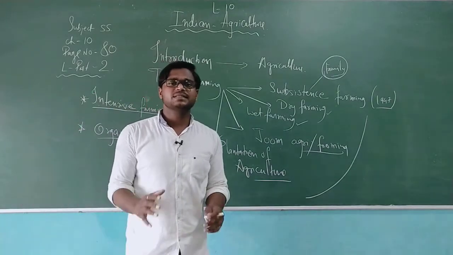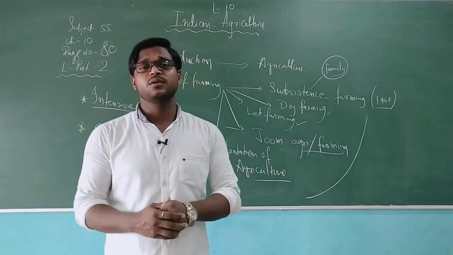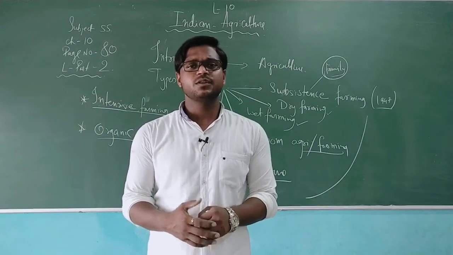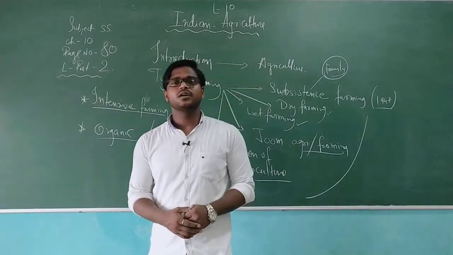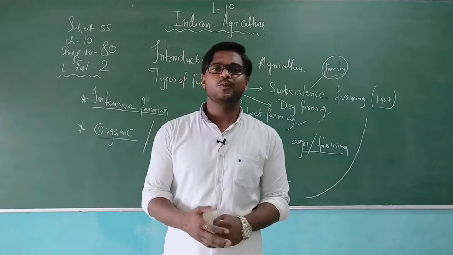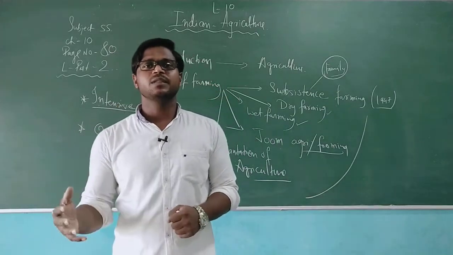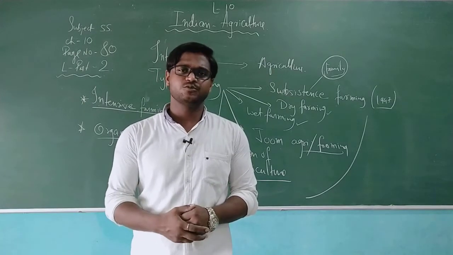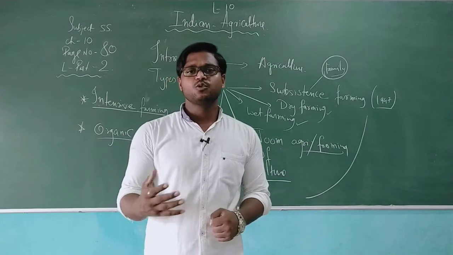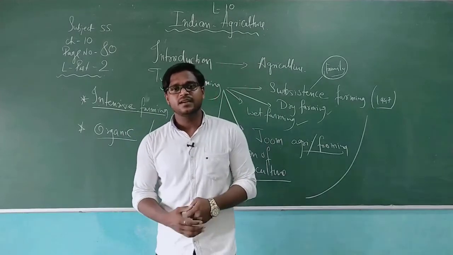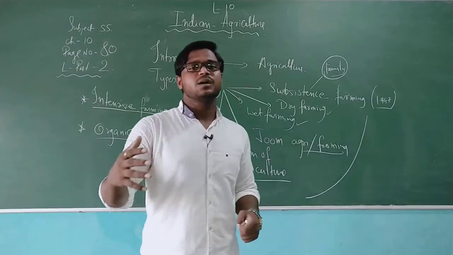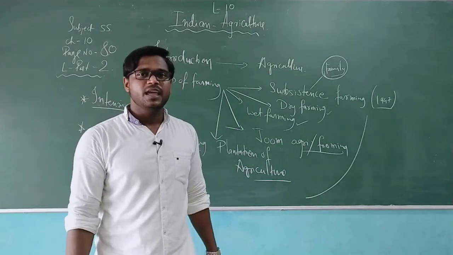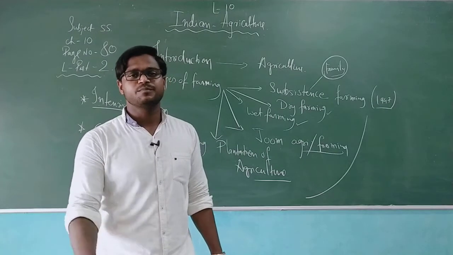Pulses are the main source of protein for vegetarian people, because non-vegetarian people can get extra protein, carbs, fiber, omega 3, omega 6 or vitamins from flesh-based edible materials. But here we're talking about tuver, moong, gram, peas, beans, moth and urad. Vegetarian families can get protein from these pulses.